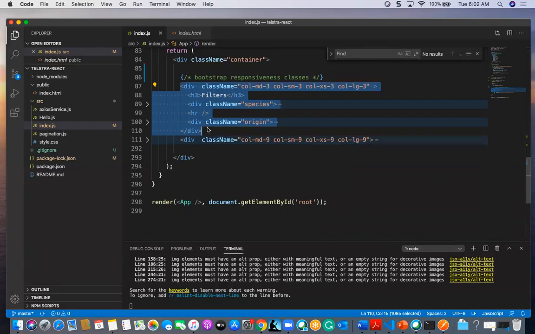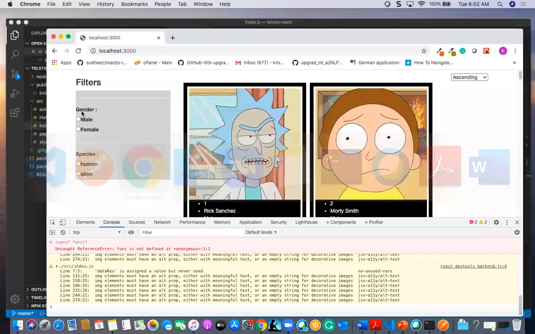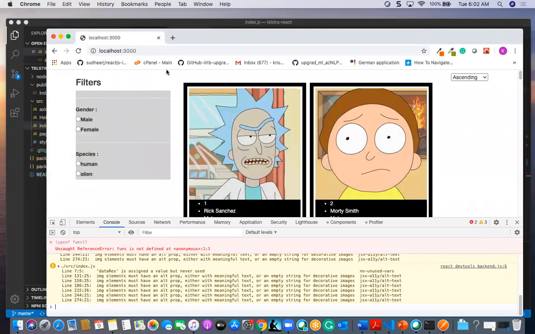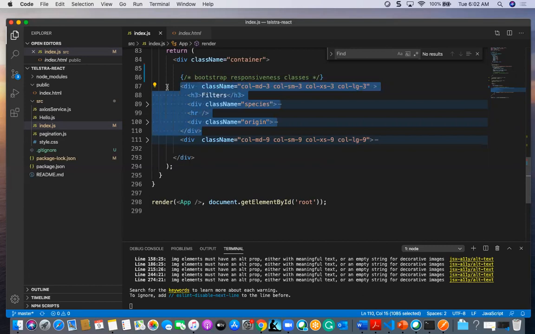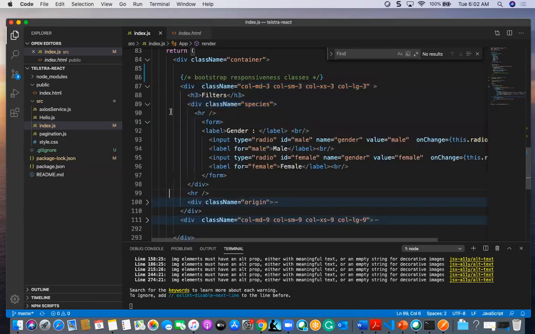I have taken two things, species and origin, and that will be up to here. These are the first 3 columns. In the species filter I am going to have a radio button, with male, gender, and value.